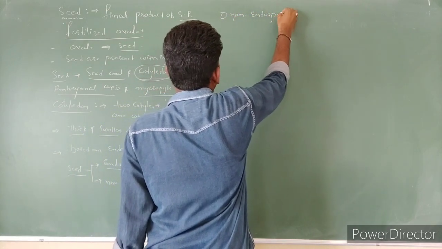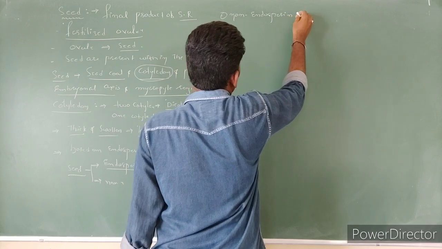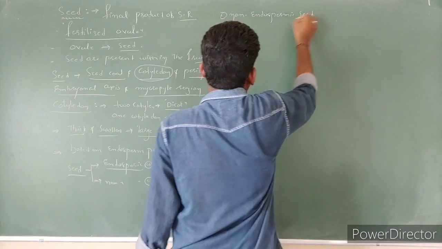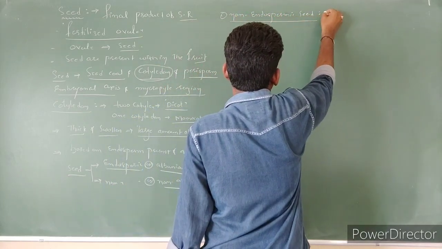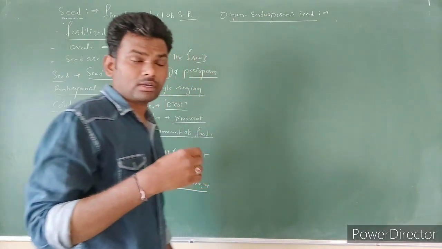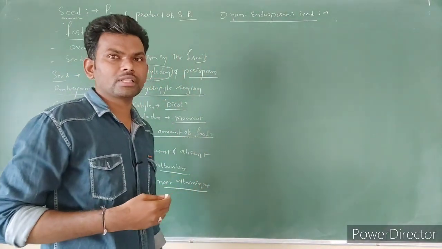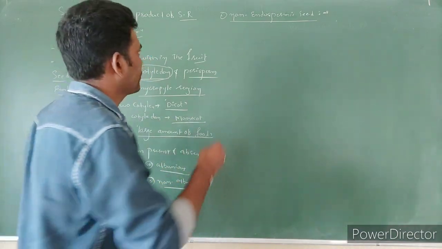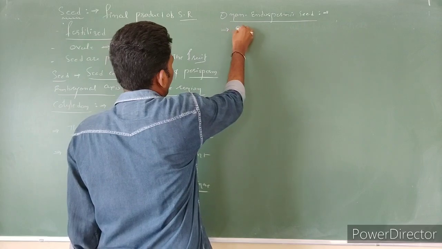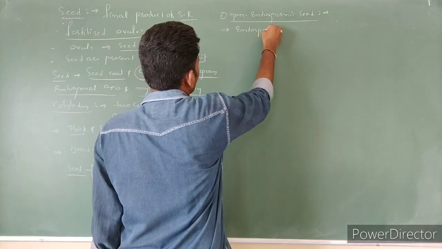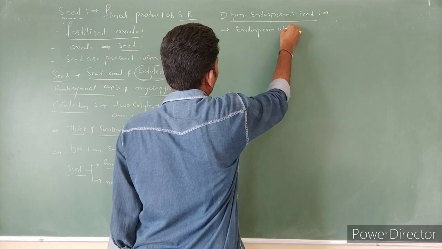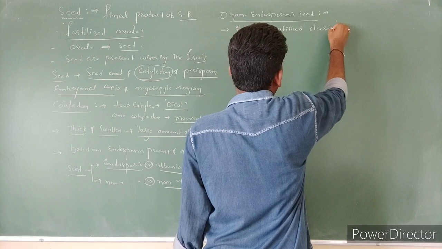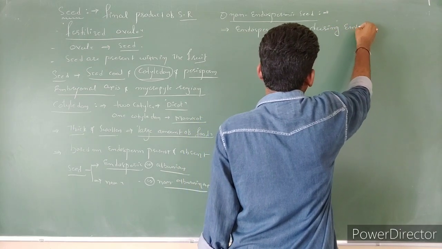Let's discuss the first one, non-endospermic seeds. Here the complete endosperm is utilized during embryo development.